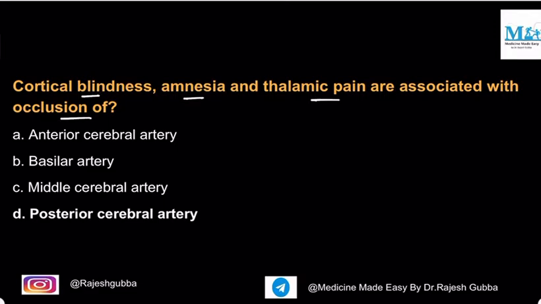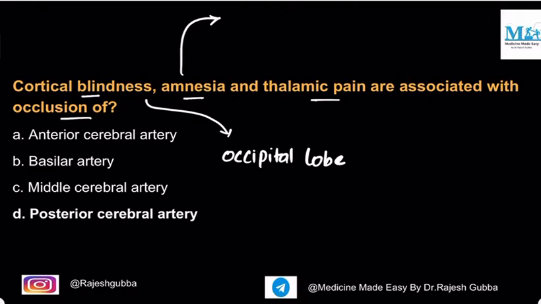So the first question of the quiz was: cortical blindness, amnesia, thalamic pain are associated with occlusion of anterior cerebral artery, basilar artery, middle cerebral artery, and then posterior cerebral artery. So if you see the explanation here, for the development of cortical blindness, the site of pathology should be in the occipital lobe, right? And for the development of amnesia, the site of pathology should be the hippocampus, right?